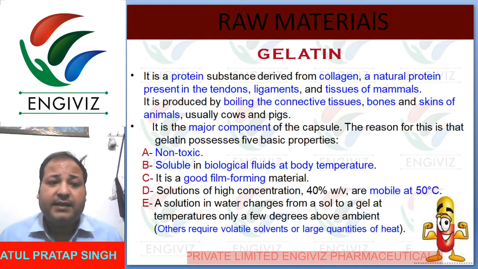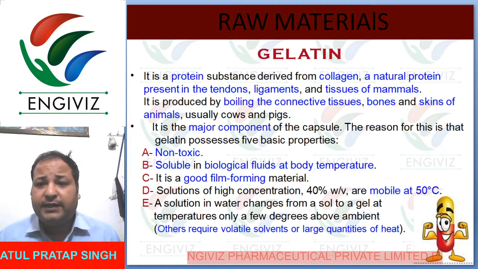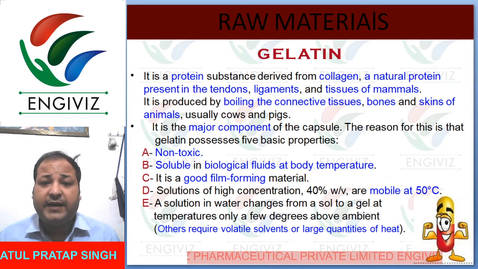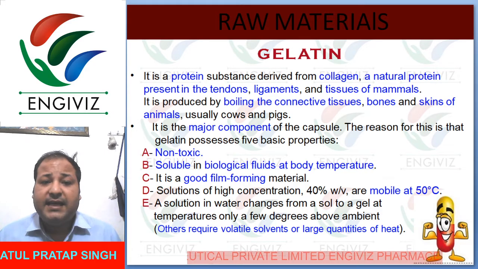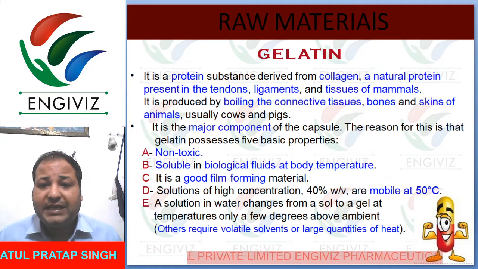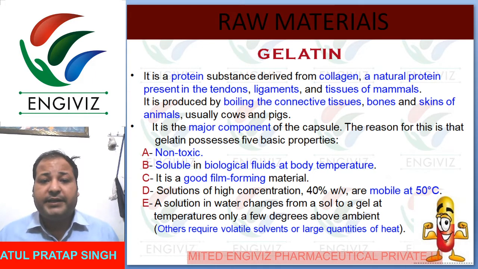So each and everything I will show in the next slide. It is the major component of the capsule. The reason for it is that gelatin possesses five basic properties. First one, it should be non-toxic. Second one is that it is soluble in biological fluids at body temperature. Third one is that it is a good film forming material.